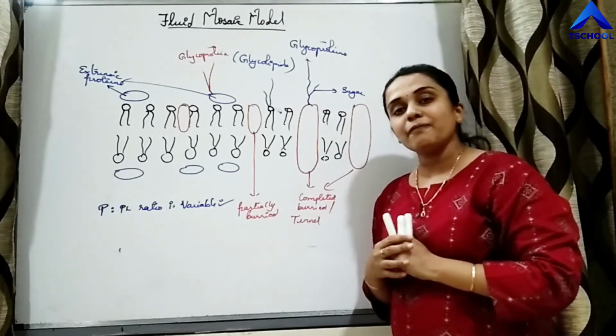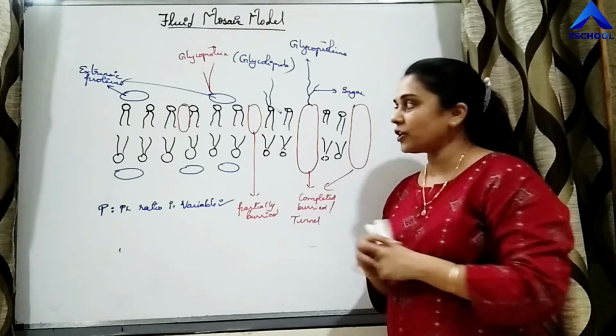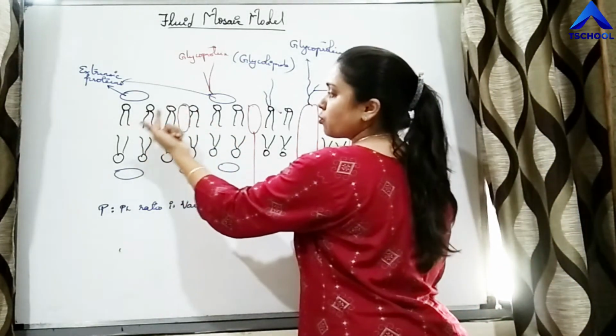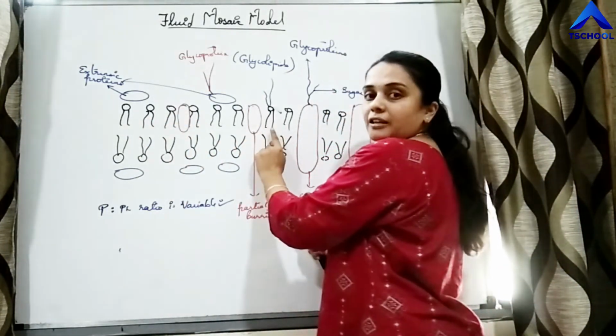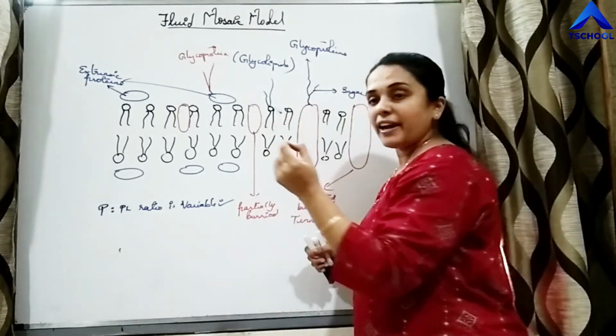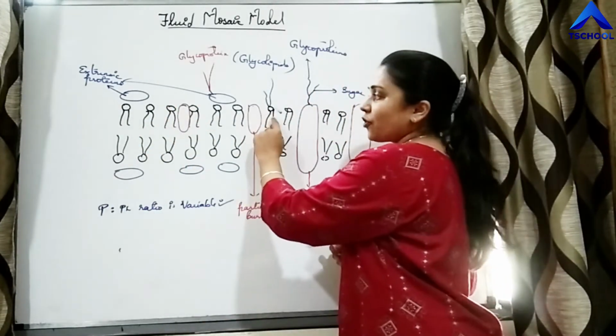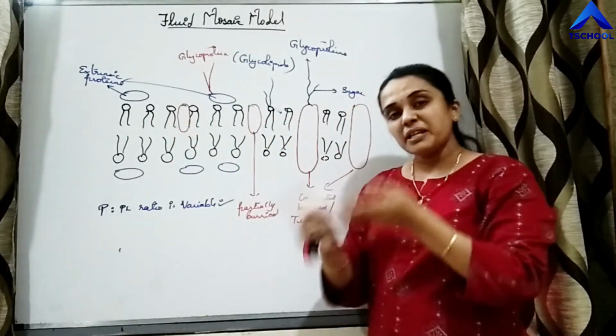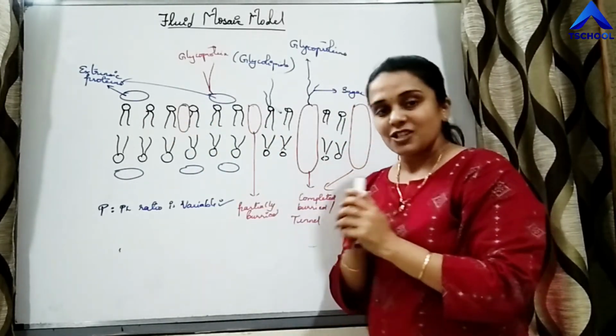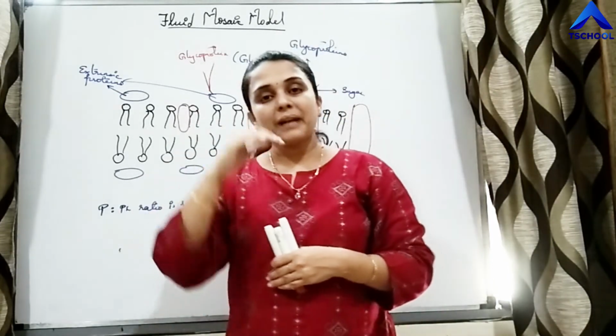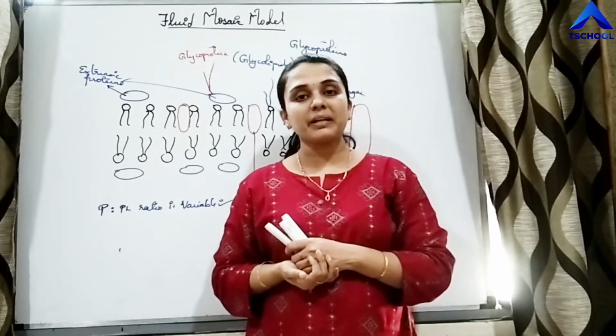We have studied the flip-flop and transition movement of phospholipid. If this phospholipid is moving from its position to here, then there will be a point where here this phospholipid will not be present and this phospholipid has not reached, which means the ratio changes, right? So when the ratio changes, the plasma membrane becomes dynamic in nature.